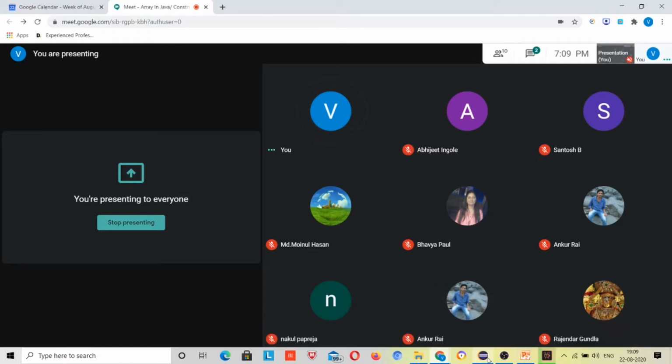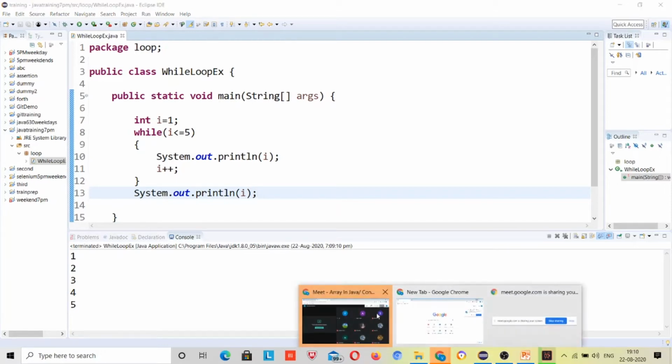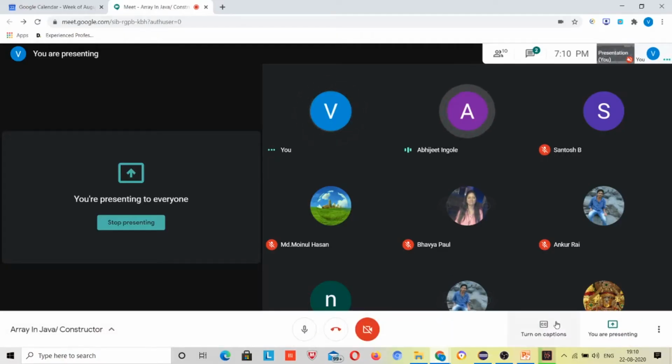Abhijit? It will start from 2. Why will it start from 2? It will do the i plus plus and then it will run. No, it will be last. It will take the last digit, that is 5. 5, okay. Anybody else? Babya?